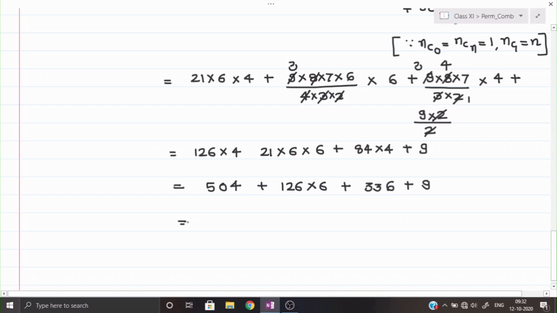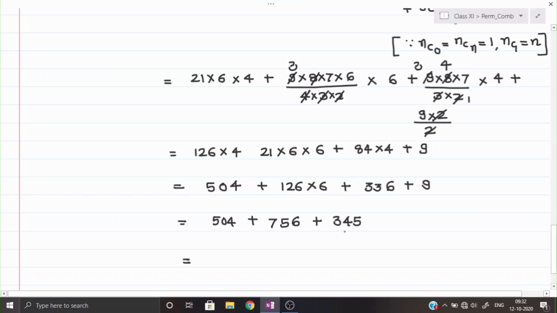So now finally it is coming 504 plus 6 sixes are 36, 6 carry 3, 6 twos are 12 plus 3 is 15, 5 carry 1 and 6 ones are 6 plus 1 is 7. I think it is coming 756. Once we can check, 6 twos are 12 plus 3 is 15, 5. Okay, 756 and 336 plus 9 we can add here only. This will be 345.